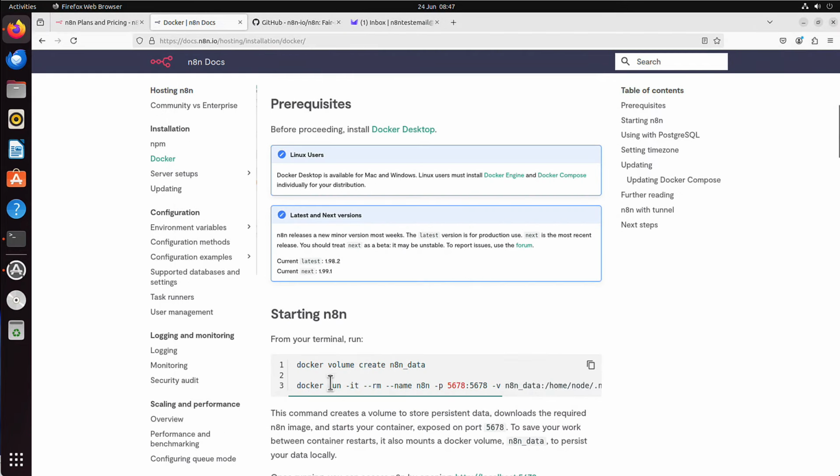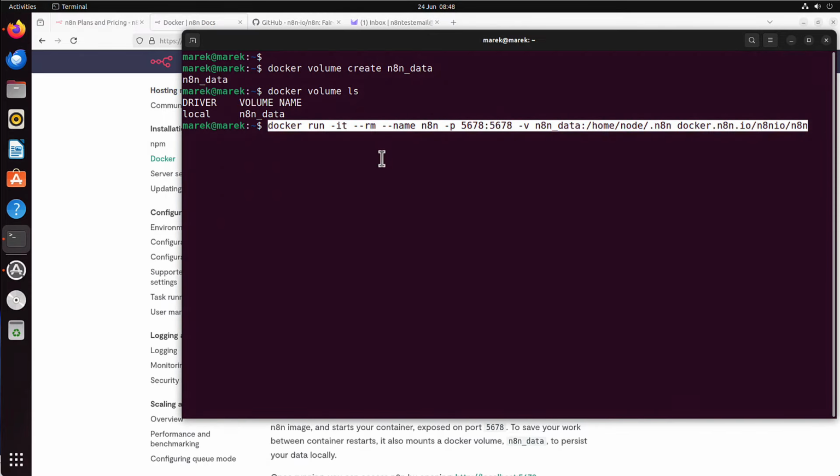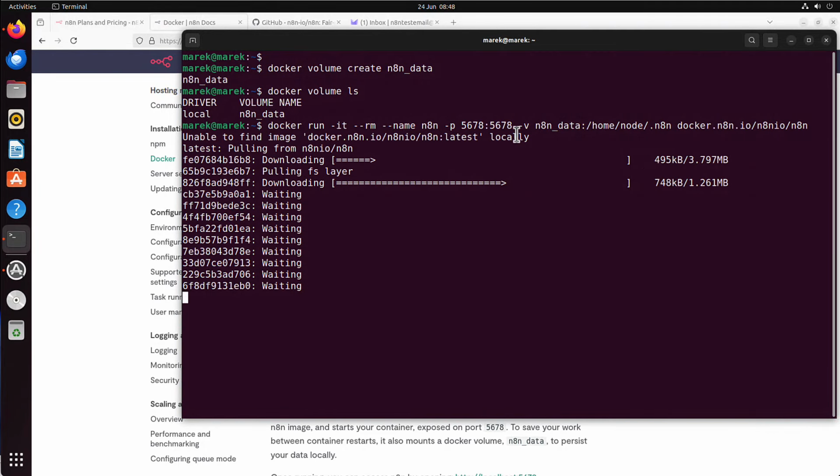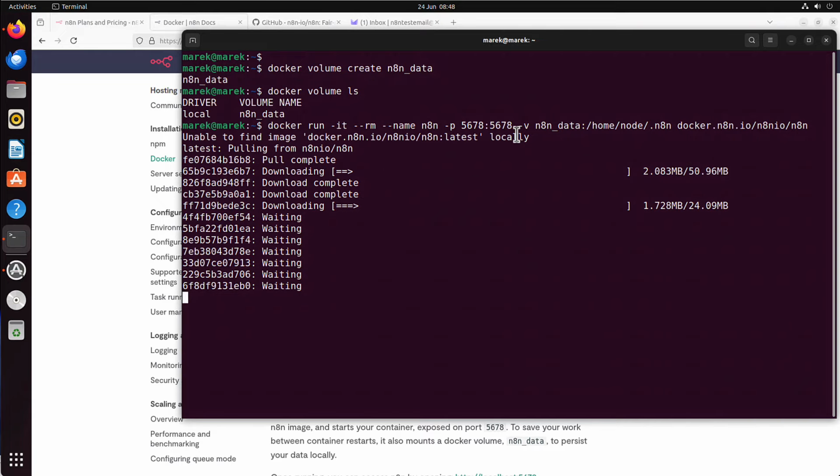And next, we just run this long command, docker run -it --rm --name. Basically what it is, you run it interactively. This is about how to stop the Docker. This is the name of the container, port it's running on, and the volume we are using is that n8n_data volume that we have just created. And if we go further, this is the image it will pull from docker.n8n.io website. Alright, so let's just copy it. Copy, paste. Again, unable to find locally, of course, because I have never run this command. This is fresh operating system, nothing is installed here, and again, it might take a while.